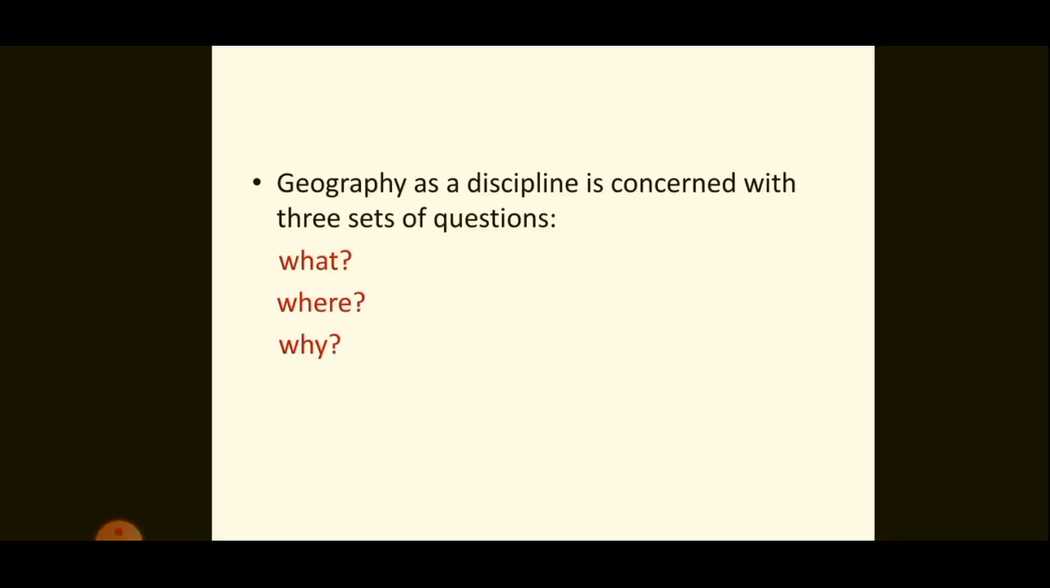Geography as a discipline is concerned with three sets of questions: what, where, and why. First of all, let us see the question what. What means about what? It is about the natural and cultural features.